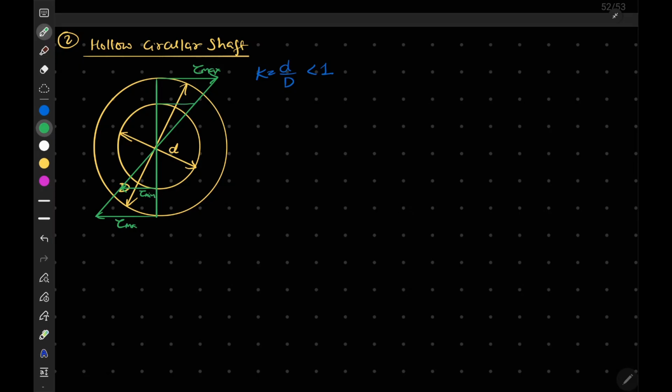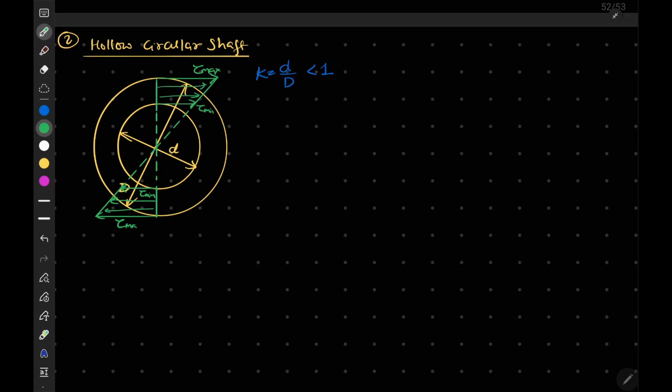Tau minimum, and there will be no shear stress developed in this region. Okay, and the shear stress variation will be like this. I hope you understood this point.